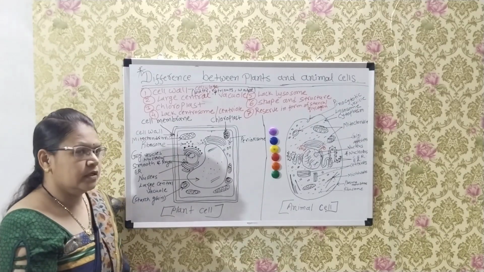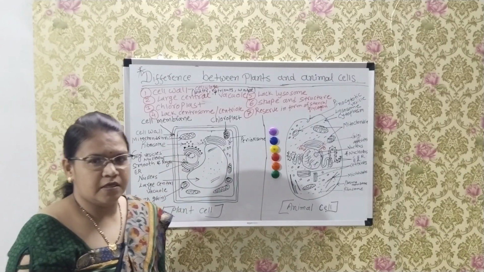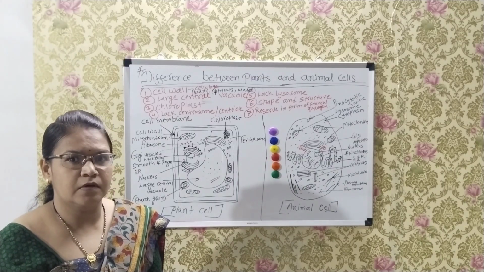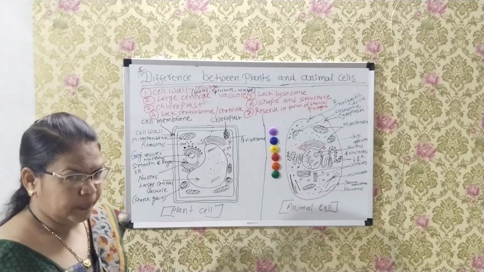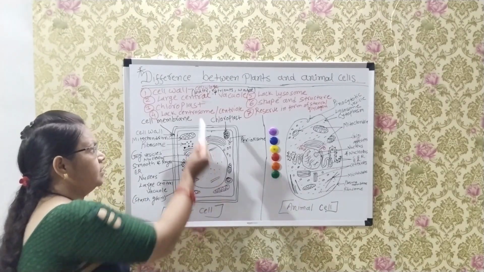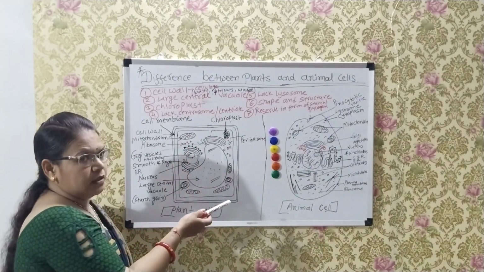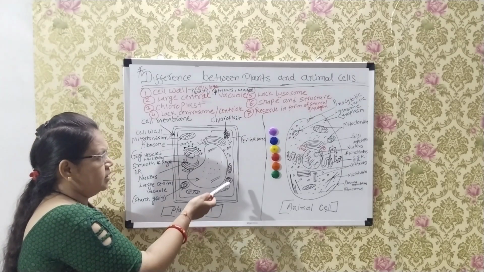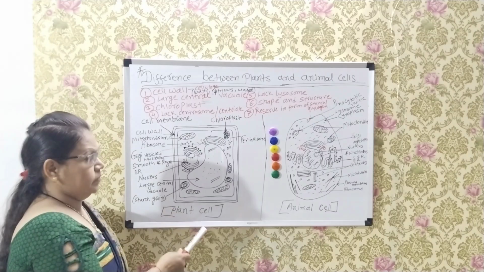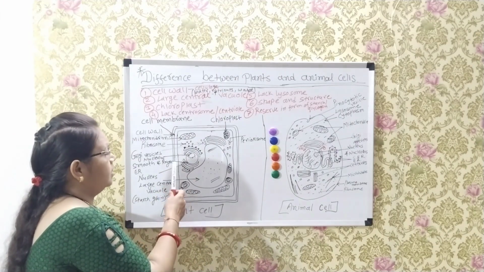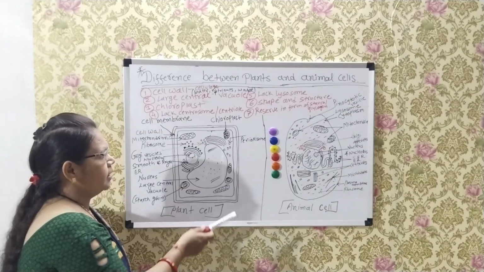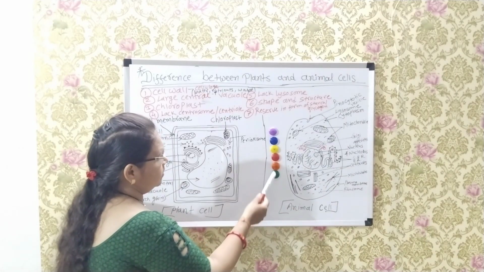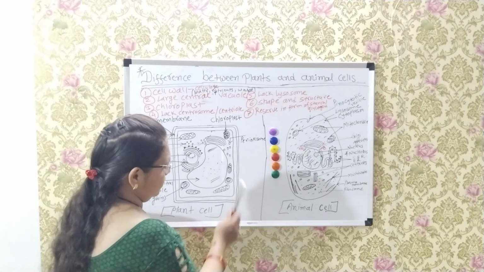So first, cell wall. In plant cells, a rigid cell wall is found. Rigid means a strong and tough cell wall is found in plant cells. The cell wall is made of cellulose, and it protects the cell and supports the structure of the cell. Compared to this, animal cells do not have a cell wall. Only a cell membrane is found in animal cells.